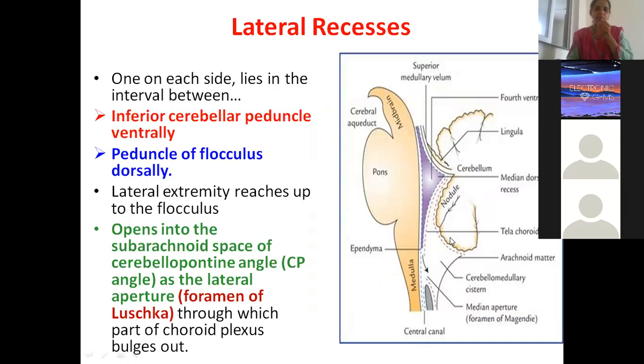Basically the cerebellum has 3 peduncles: superior, middle and inferior cerebellar peduncle. The superior cerebellar peduncle connects the midbrain to the cerebellum, the middle connects the pons to the cerebellum, and the inferior cerebellar peduncle connects the medulla to the cerebellum. The lateral recesses are present ventrally on the inferior cerebellar peduncle. This flocculus we will learn when we do the cerebellum. The lateral recesses also show openings, called the foramina of Luschka, through which the choroid plexus is also bulging out.